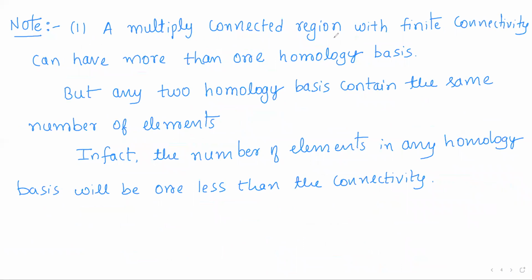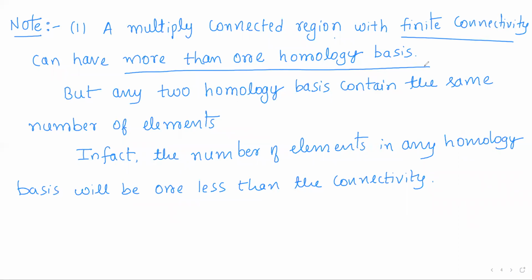A multiply connected region with finite connectivity can have more than one homology basis, right? So there is no condition that a multiply connected region should have only one homology basis. It is similar to a vector space. We all know that a vector space of finite dimension can have any number of bases, right?